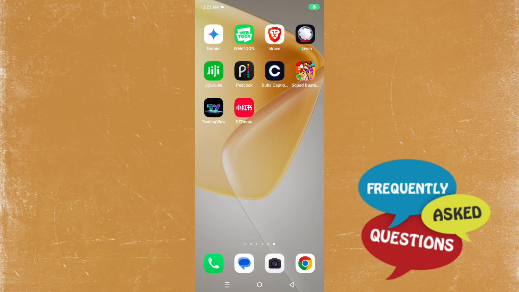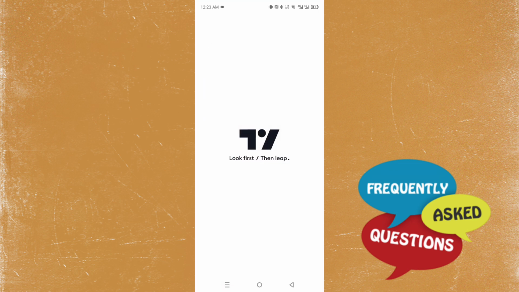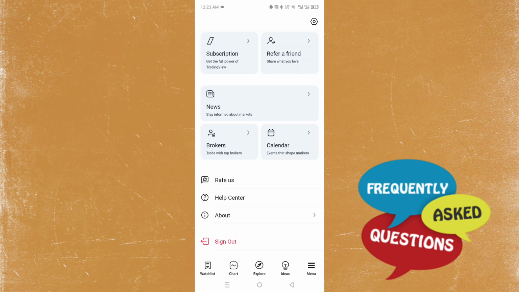Hey guys, in this video I'm going to show you how to turn on dark theme on Tradingview. Really easy and simple. So first things first, of course, you're going to open up the Tradingview app.